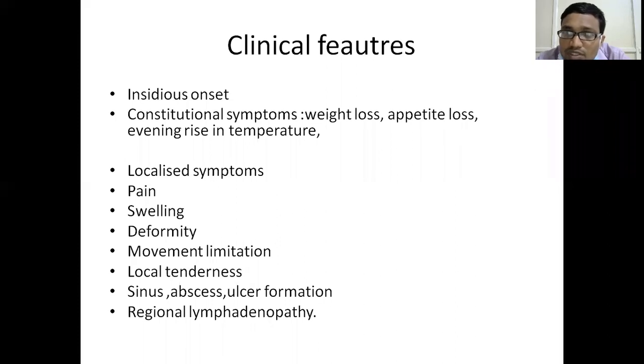These are the constitutional symptoms usually seen in tubercular lesions. Fever, because there will be fever with evening rise in temperature. As just a small point, many infections cause rise of temperature, but in tubercular infection there will classically be an evening rise in temperature, which is usually seen in temperature charts when we go to the bedside clinics and see daily. There will be a peculiarity: the temperature will be rising in the evening.